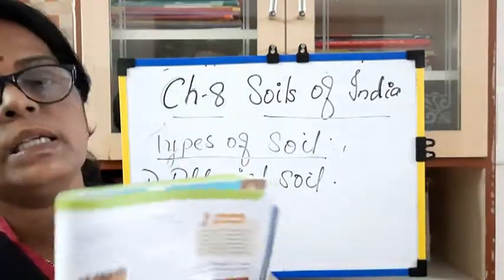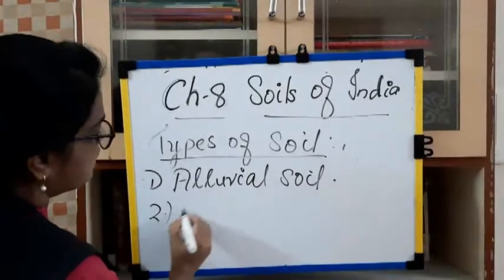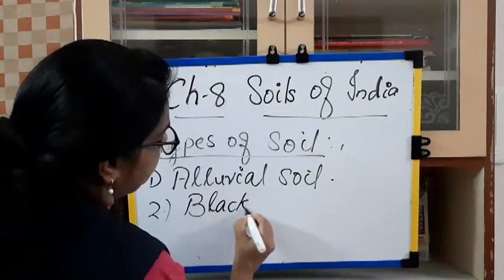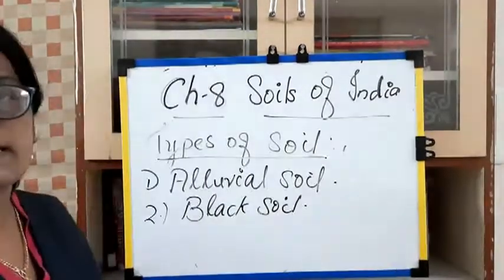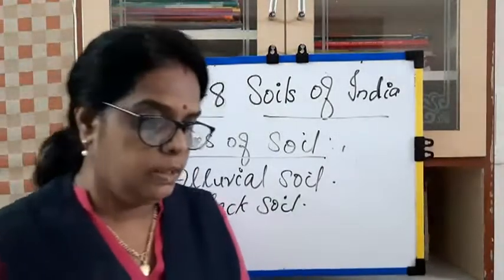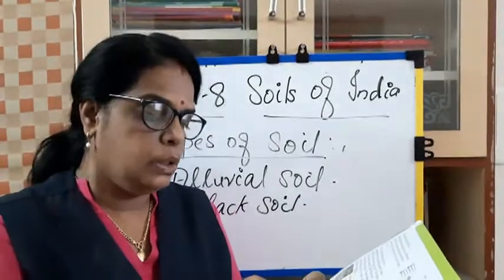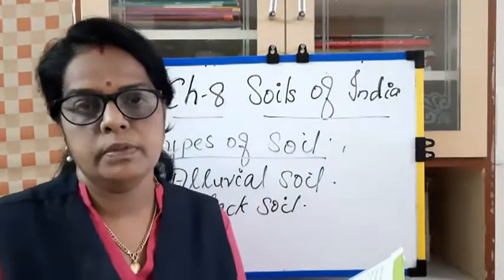The second one is black soil. See, the second soil is black soil. What is black soil? It is black in color, and it is the soil that is formed from lava.